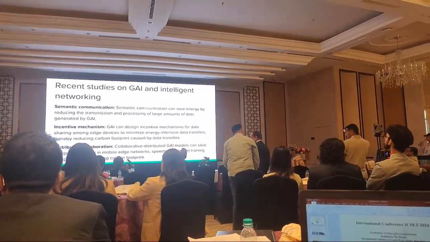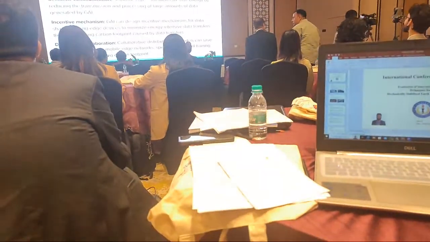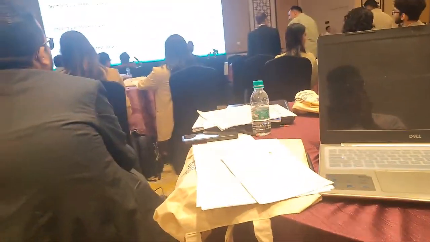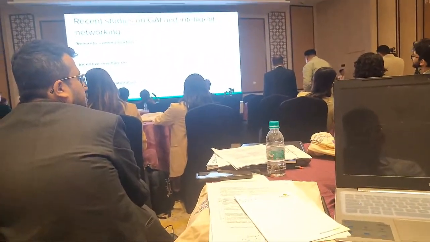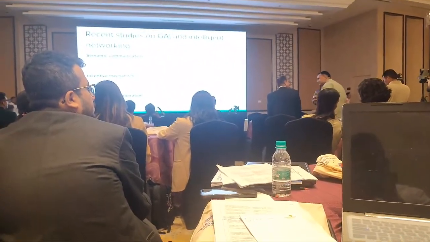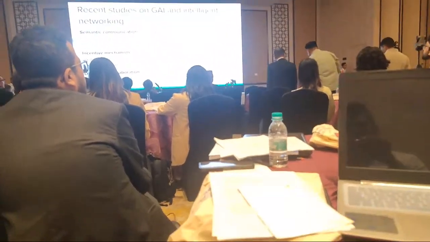Second is incentive mechanisms. GAI can design incentive mechanisms for data sharing among edge devices to minimize energy intensive transfers, thereby reducing the carbon footprint. Distributed collaboration models can save computing energy in the mobile networks and speed up